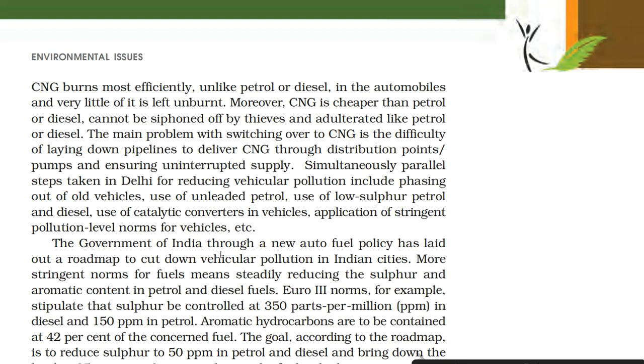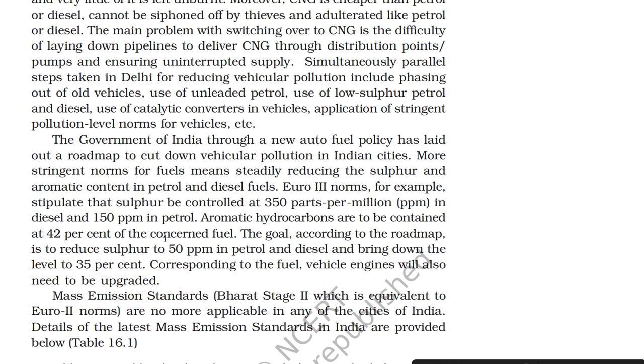The Government of India, through a new auto fuel policy, has laid out a roadmap to cut down vehicular pollution in Indian cities. More stringent norms for fuel means steadily reducing the sulfur and the aromatic content in petrol and diesel fuels.